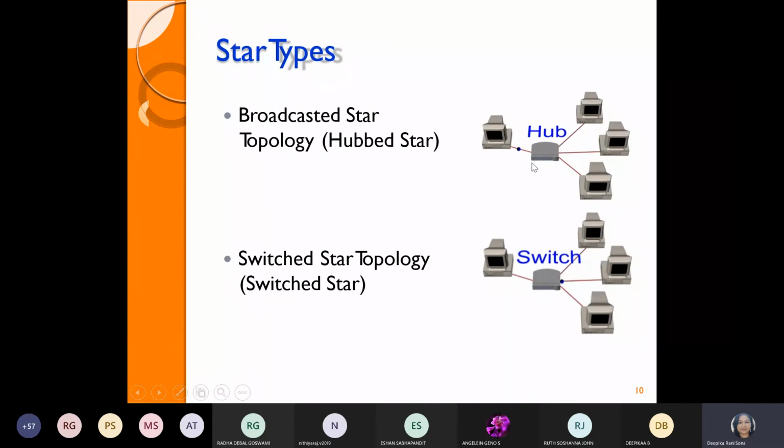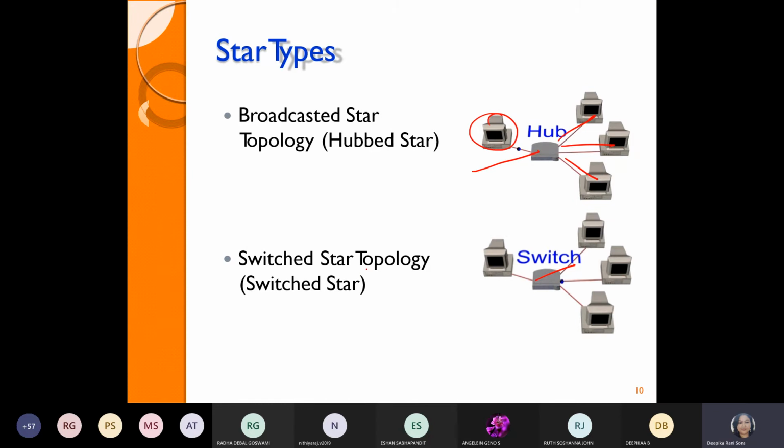If we implement the hub and the switch, what type of star topology can be maintained? We can see the first one is a broadcast star by hub, and a switched network by using the switch. The hub is a non-intelligent device, guys. It doesn't carry any memory, it just conveys the message from the central server to the different nodes.